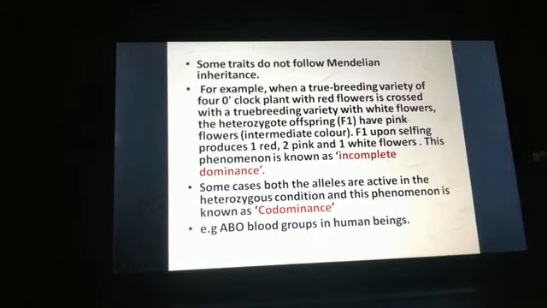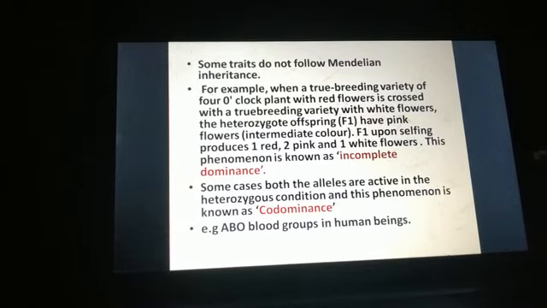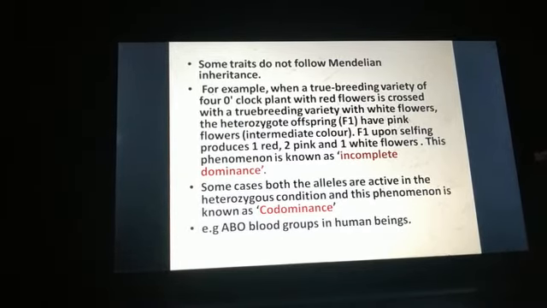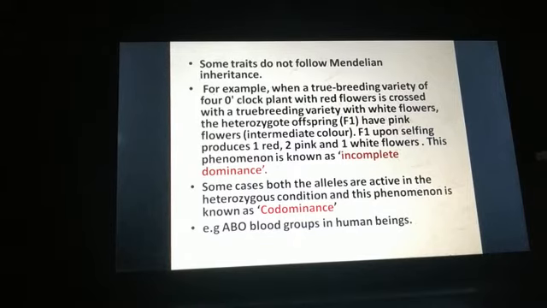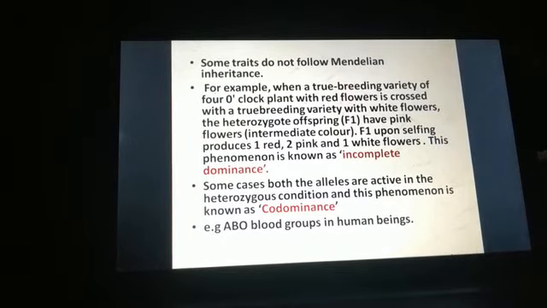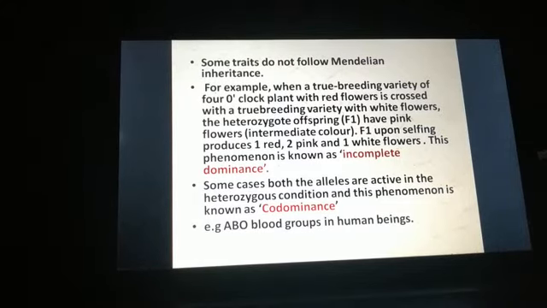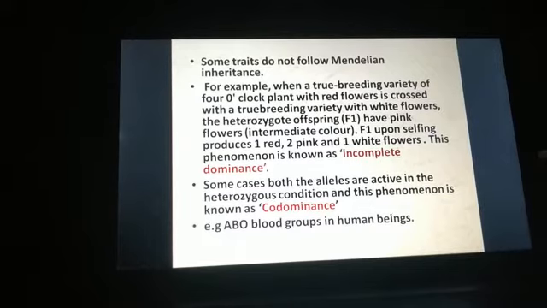Hello students. So let's start with some of the limitations of Mendelian inheritance. As I said, some of the traits do not follow Mendelian inheritance. For example, when a true breeding variety of 4 o'clock plant with red flower is crossed with a true breeding variety of white flower, the heterozygote offspring in F1 generation is a pink flower. That is, it is an intermediate.